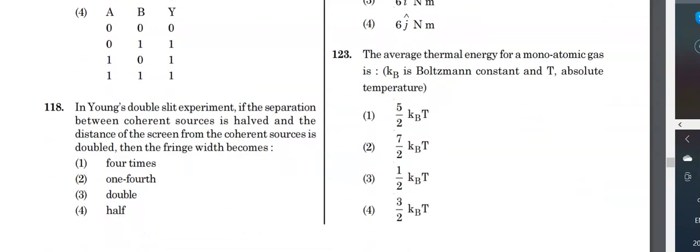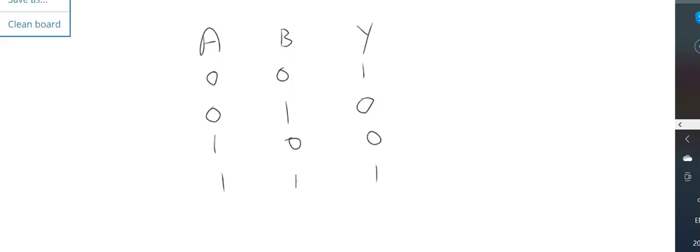Alright. Now coming to the 118th question. In Young's double slit experiment, if the separation between coherent sources is halved and the distance of the screen from the coherent sources is doubled, then the fringe width becomes? This is a straightforward question. Let us solve this. Now you know beta is equal to lambda D by d, where lambda stands for wavelength, D stands for the distance between the screen and the sources, and d is the distance between the slits.